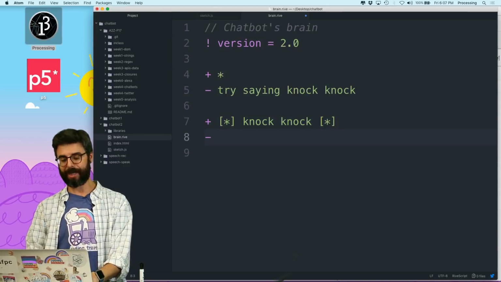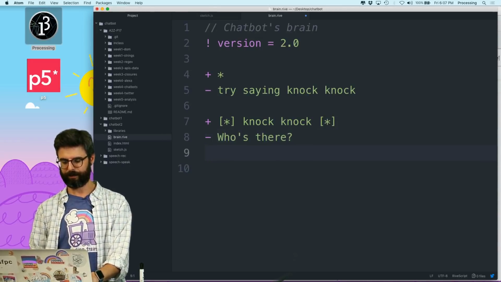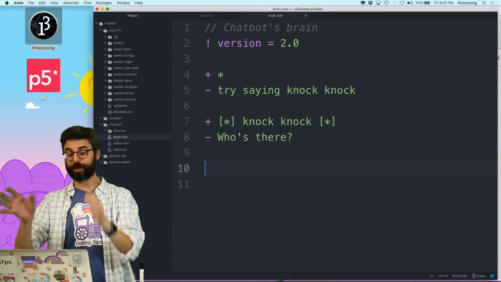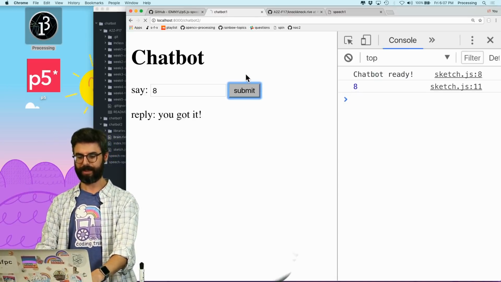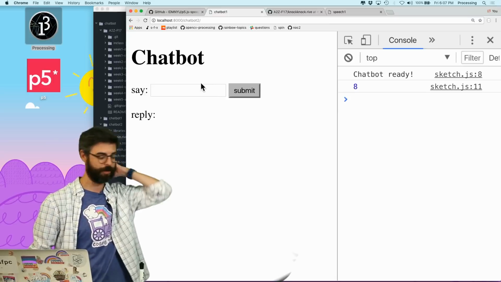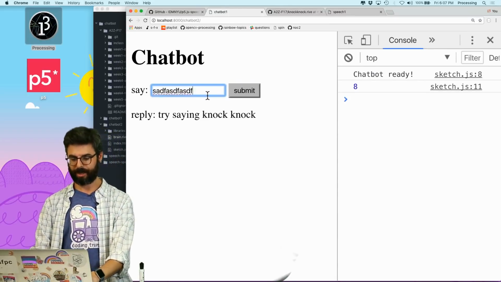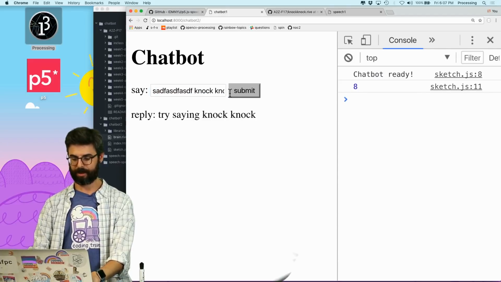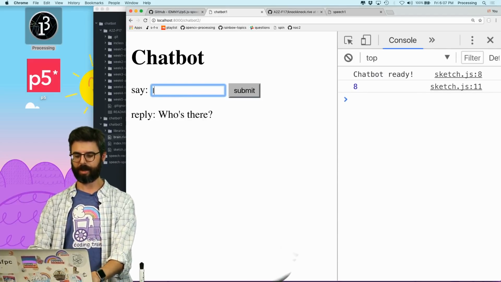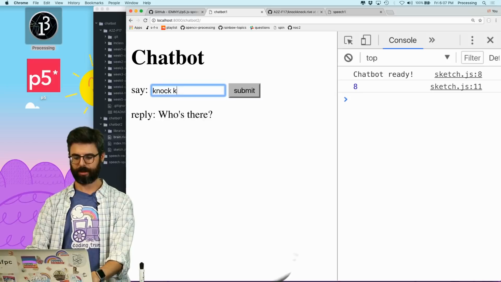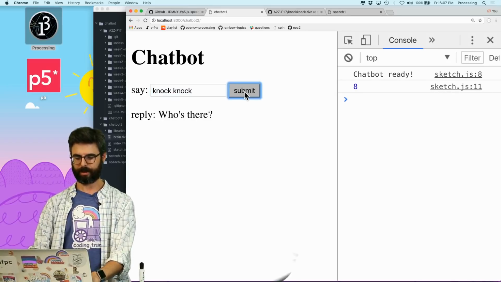Then the bot is going to say, who's there? OK, so let's just try this. And this is one of the examples from the RiverScript website. So I can say anything I want, and it's going to say try saying knock, knock. And then I could just add knock, knock. And it's going to say who's there, or I could say knock, knock. And it could say who's there.